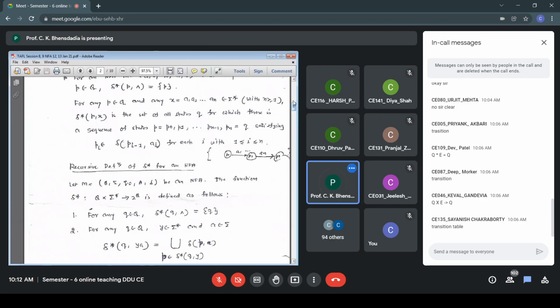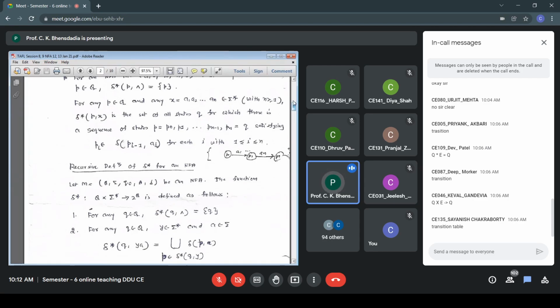From Q, after processing Y, let us stick to the example. My input string is ABCD. Starting from Q, I process ABC. I ignore the last symbol, process the remaining symbols, because this is a recursive definition. I go step by step. That is how recursion works.